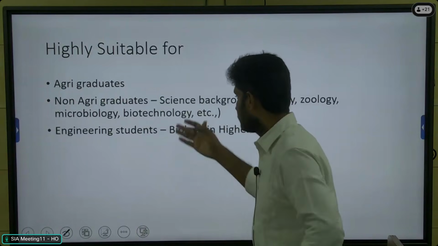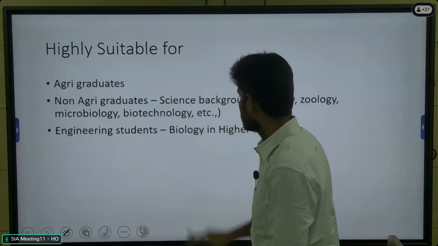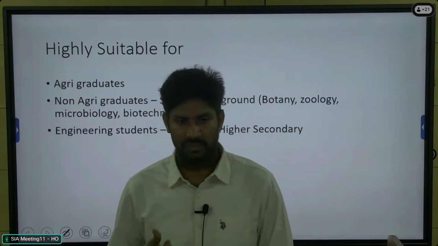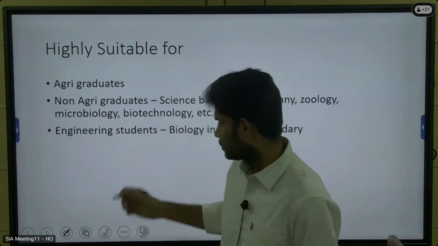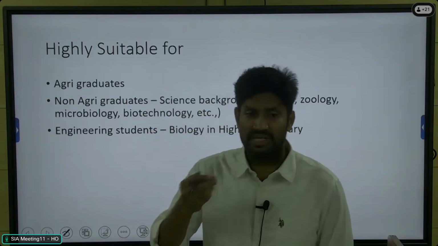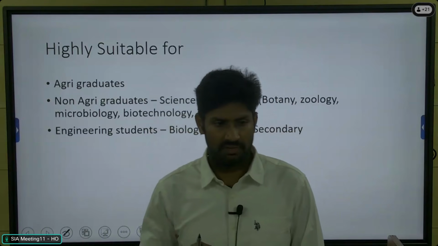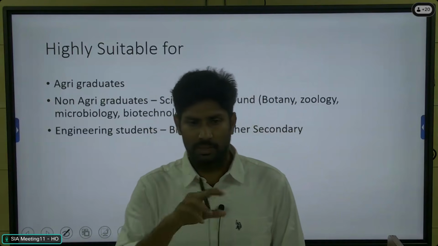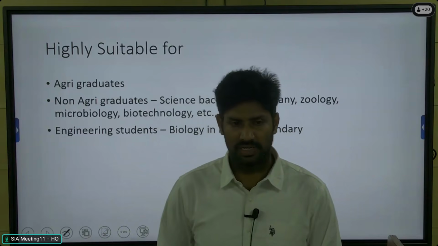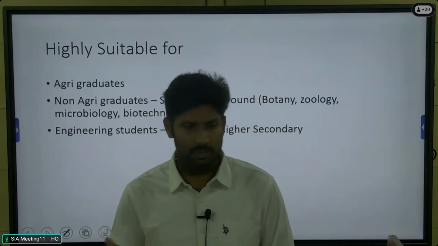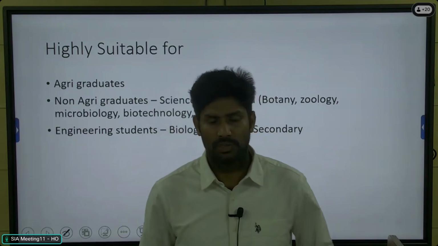Apart from that, non-agri graduates with a science background, such as botany, zoology, microbiology, biotechnology, or students who at least studied the biology group in plus one, plus two, the 11th and 12th standard, can also choose agriculture optional.